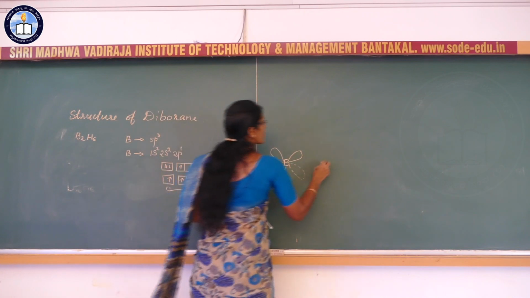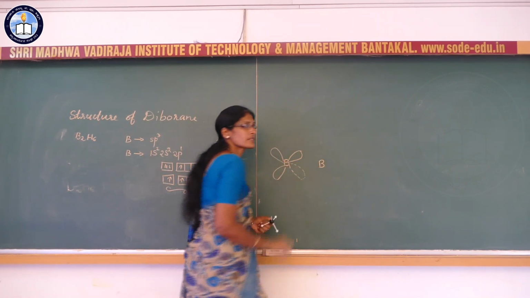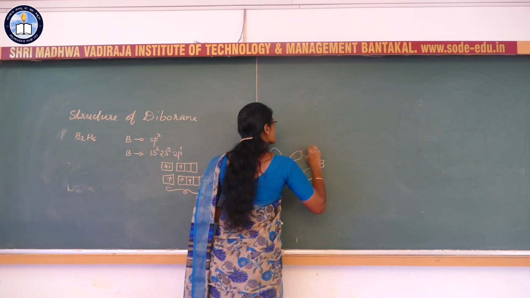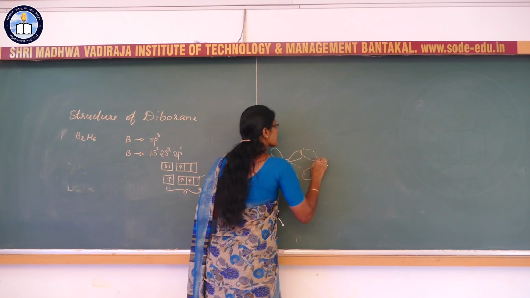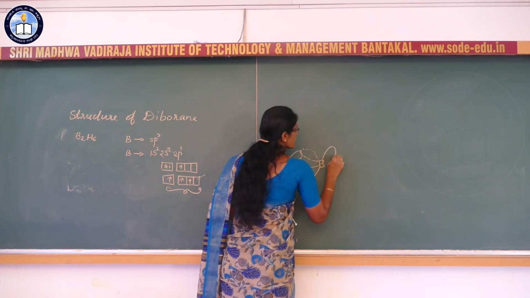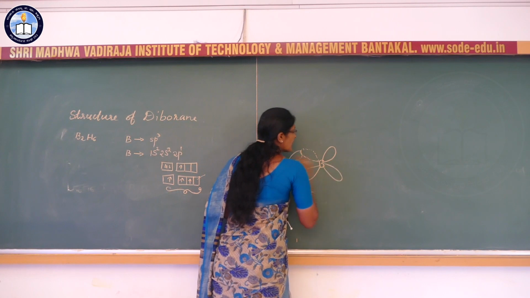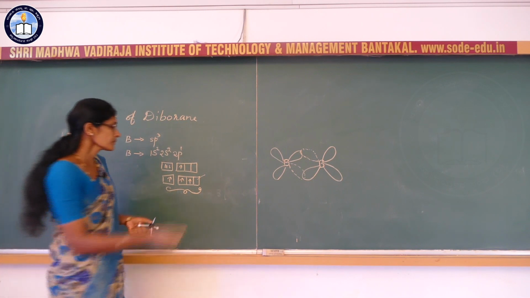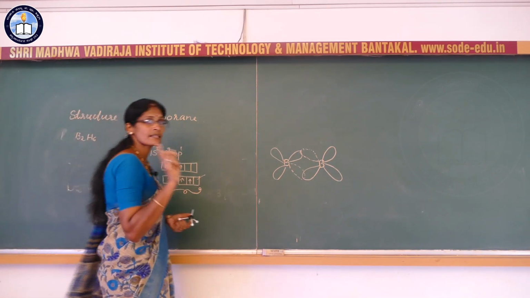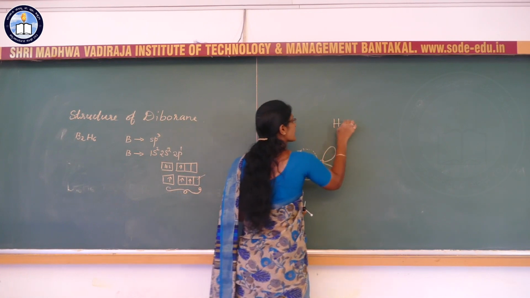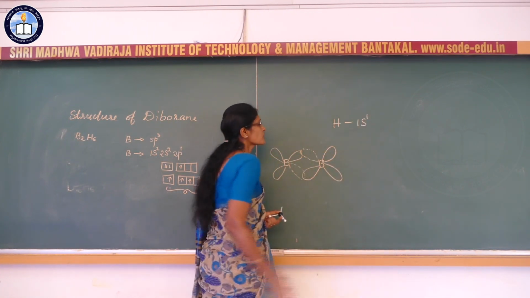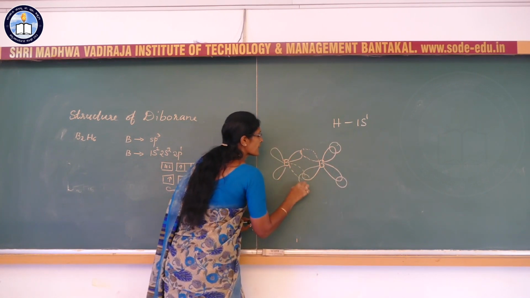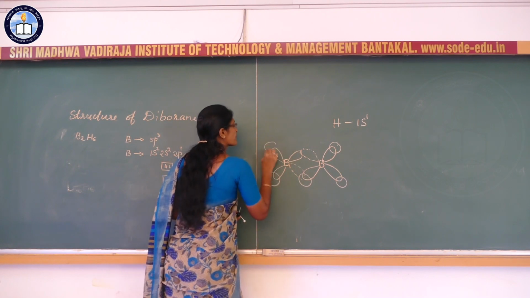In the same way, the other boron atom is also in an sp3 hybridized state, and its sp3 hybrid orbital overlaps with the vacant sp3 hybrid orbital of the first boron atom. Now here in B2H6, there are 6 hydrogen atoms. The electronic configuration of hydrogen is 1s1. So the s orbital of hydrogen overlaps with the sp3 hybridized orbital of boron in this way.